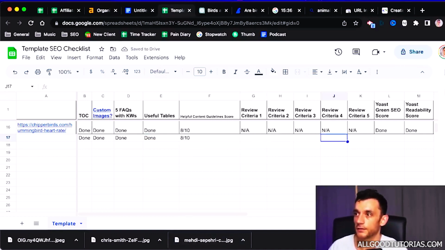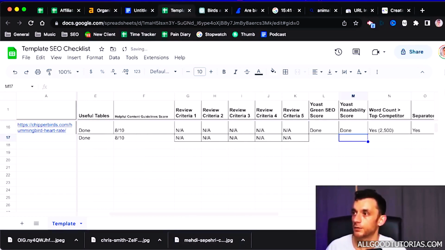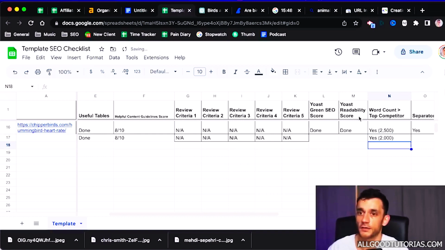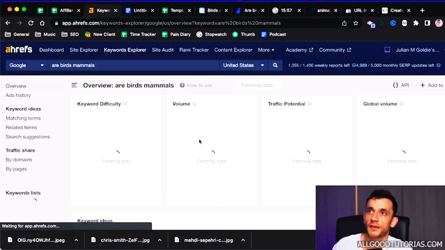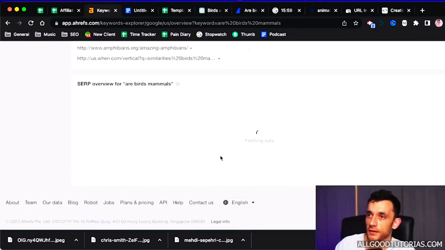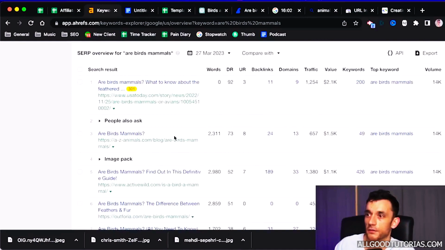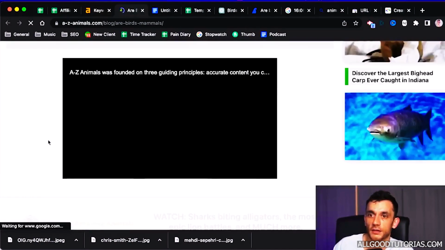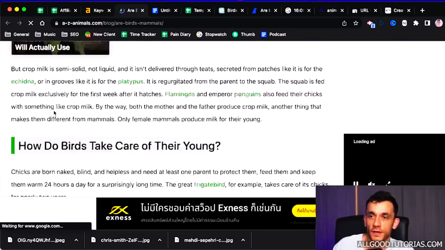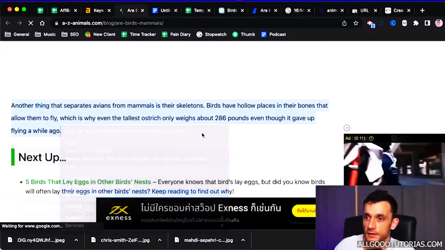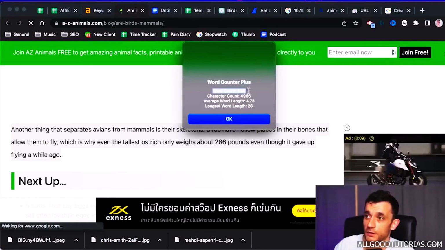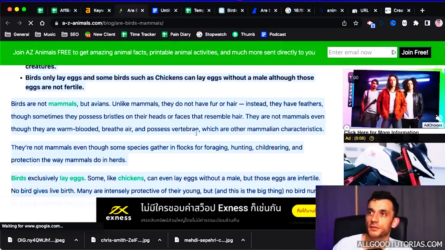So we've added the tables in, we've graded the content. We can ignore that because this is just for review articles. We can improve the O score, but I'll come back to that later. And the content is around 2,000 words, which is higher than most of our competitors. If we actually check out the keyword on Ahrefs, we can see how long most of our competitors' content is. So as we scroll down, this competitor might be beating us, but let's see. The only problem with Ahrefs word count is it's not that accurate. So if we actually measure the length of the content here, you can see they've only written 850 words, which is way less than us.